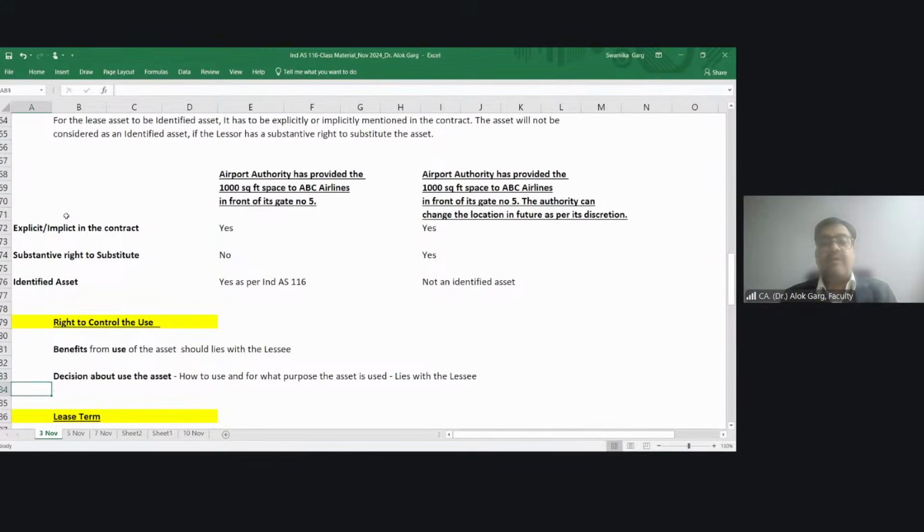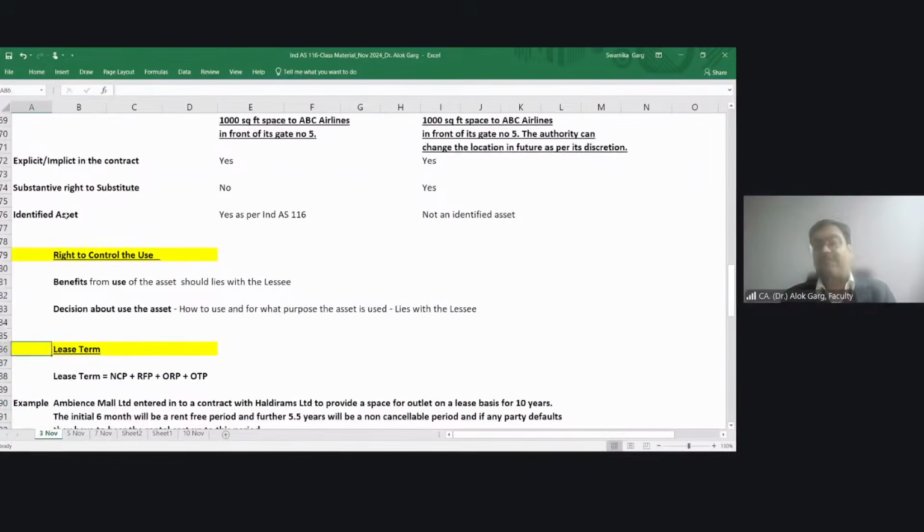Then right to control the use of the identified asset. What is meant by right to control the use? I always used to take an example.